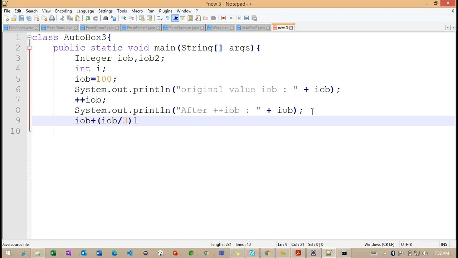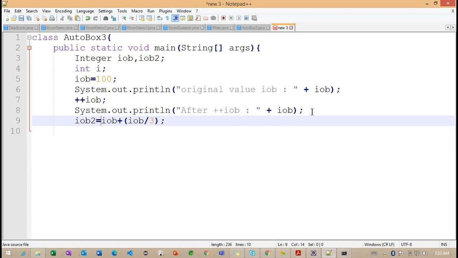We can work with iOb only. So whatever value I'm going to get, I'm assigning into the iOb2. Observe carefully, iOb with the division operator, I'm trying to divide some value. And whatever value we get, again I'm trying to append with the iOb.